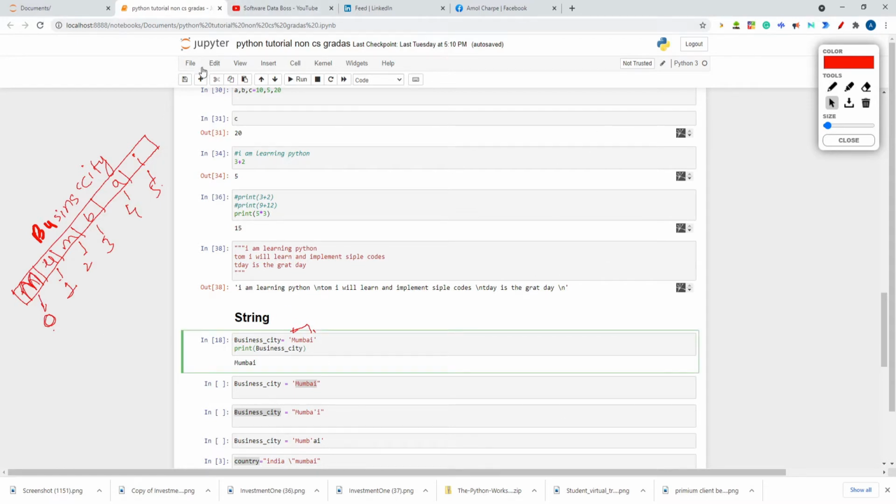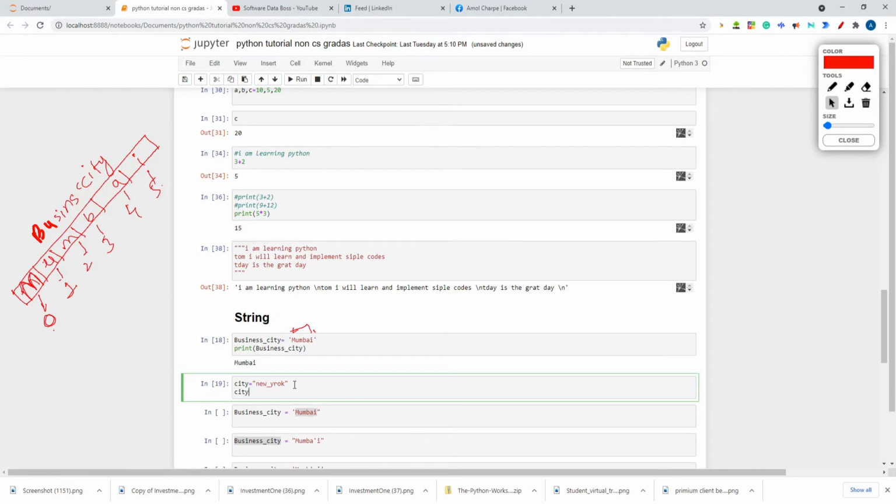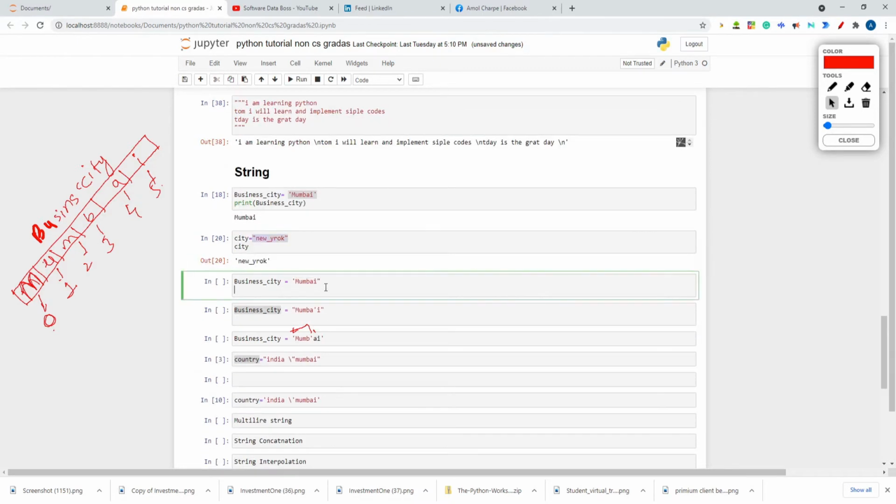If I click on the plus sign, I'm just creating a new variable. Let's take a new variable, city. You can create a variable city. I'm giving, let's take, New York. So you can assign the variable and then you can print it. If I just write city, the last statement is executed by default. I told you, hit shift enter, then you'll get New York as a string. Okay, so you can give a single quote or a double quote, and it will be considered as a string.